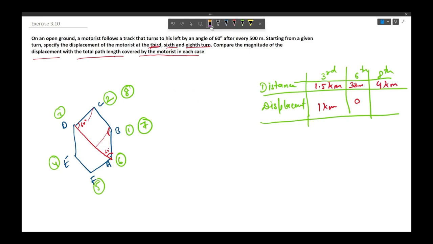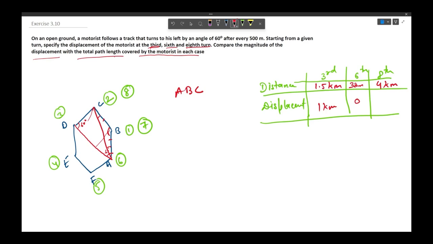And the displacement would be a straight line joining A to C. Now in this triangle ABC, we see that BC is equal to AB, so the opposite angles would be the same. Since angle BCA is 120 degrees, angle ACB and angle BAC would be 30 degrees each.